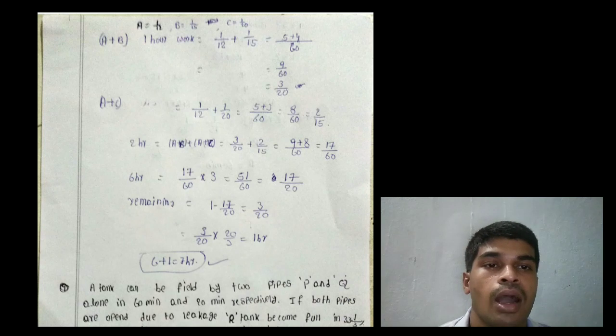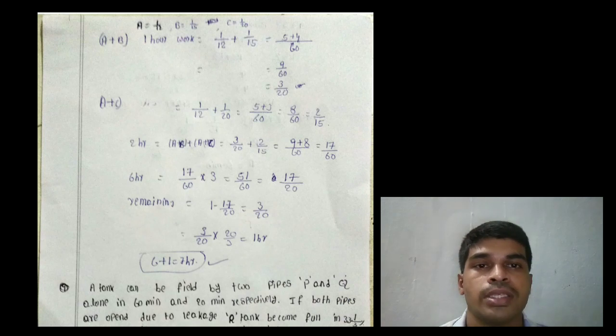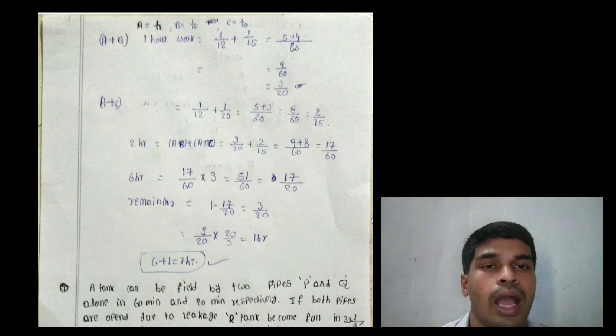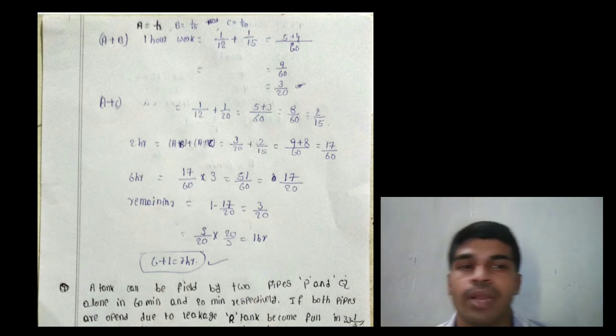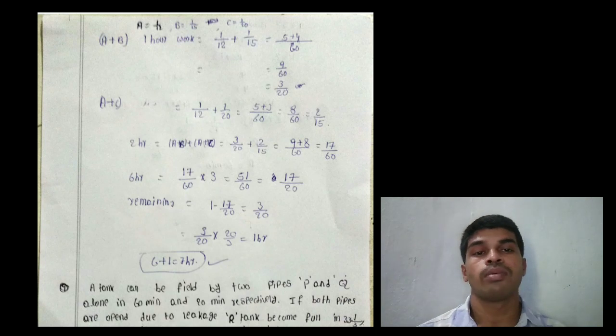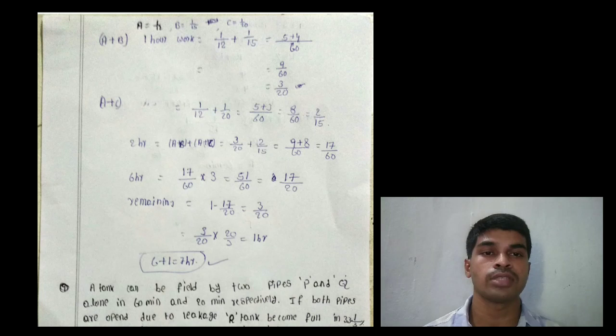That means again AB, AC is repeating. Again 2 hours AB AC, again 2 hours AB AC, repeating. That means, as I already said in time and work, in alternating pattern the numerator and denominator value is 1. By multiplying 3 times the 2 hours work, that is 6 hours work, that equals 17 by 60 into 3, that equals 51 by 60, that equals 17 by 20.